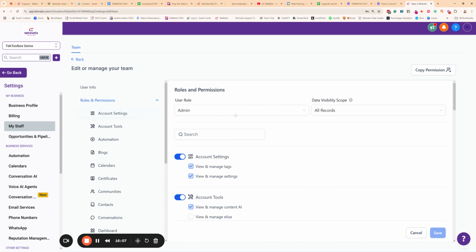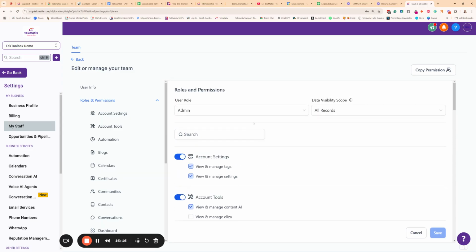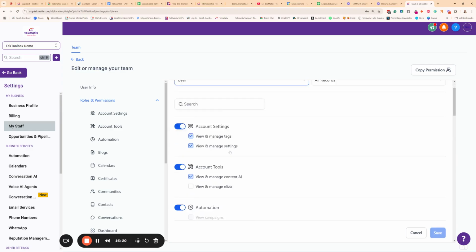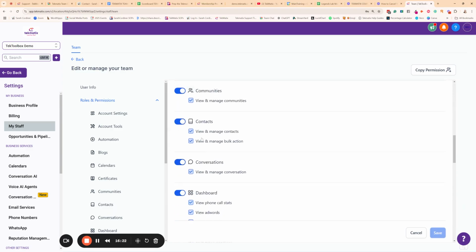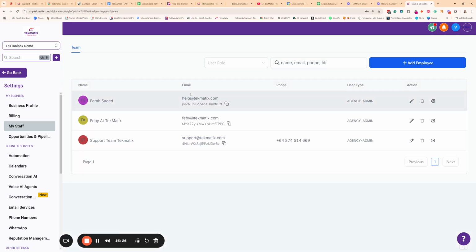So if for any reason you can't do this or you can't edit this yet, it means you haven't had your onboarding call and you need to go do that. All right. So turn everything on for you. Of course, if this was an employee that you're adding, you might make them just a user. And then you're going to choose which features they can and cannot access. All right. So that's up to you what you choose to do. I can't give you legal advice on that kind of stuff.